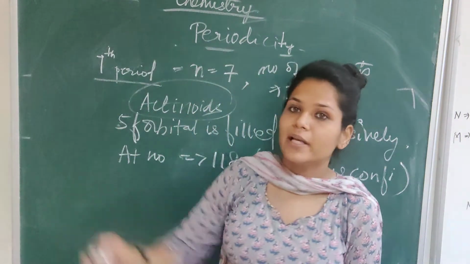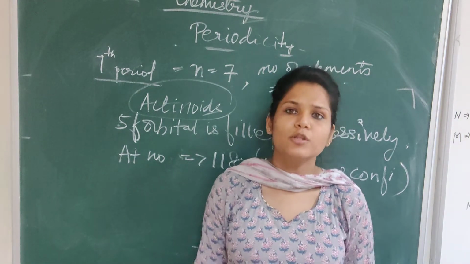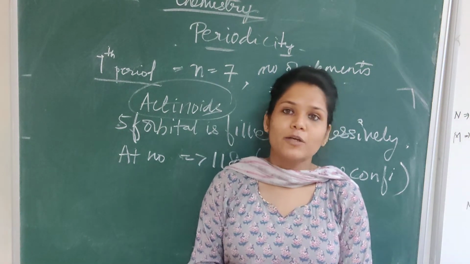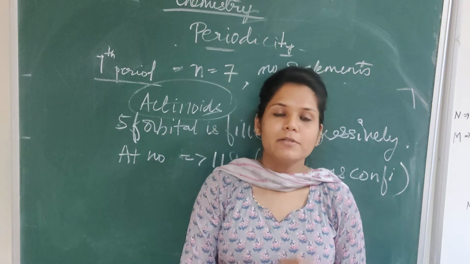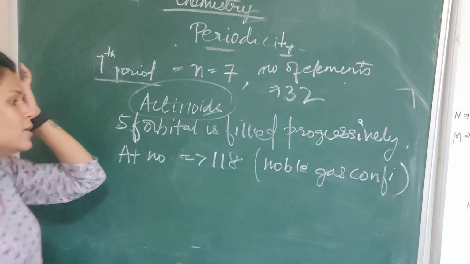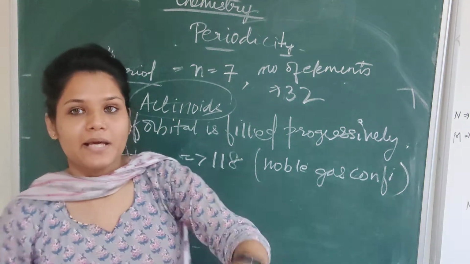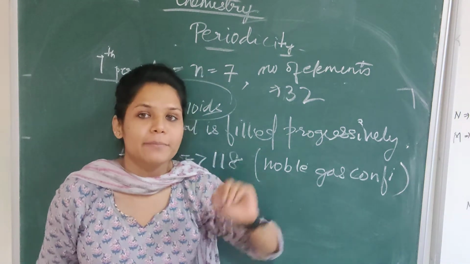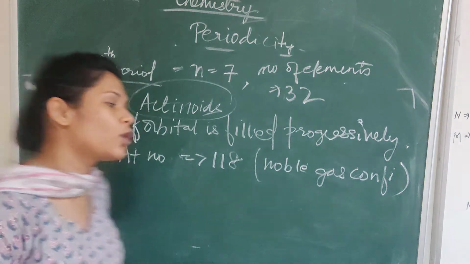Let's suppose अगर इनका कोई element ऊपर कहीं पे किसी block में डाल देते तो उसकी property एकदम अलग है. That could have violated the entire periodic table. So just to maintain the proper balance, that is why these lanthanoid, actinoid are placed at the bottom of the periodic table in a different column.